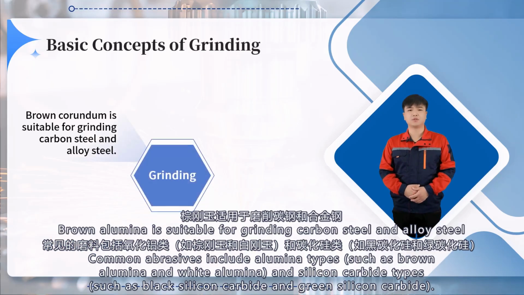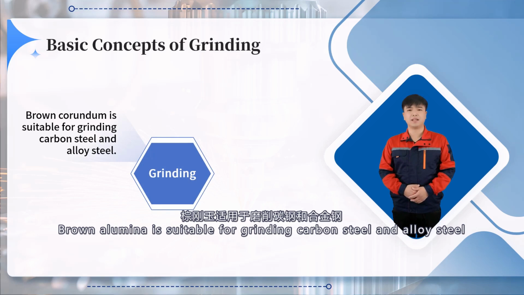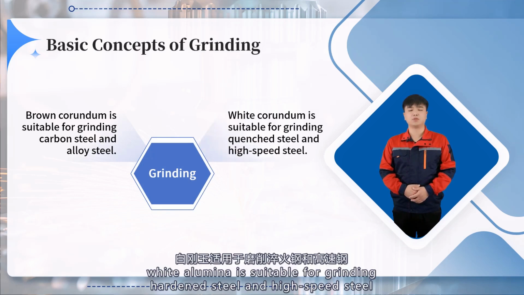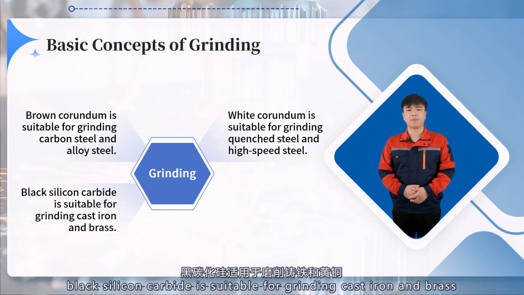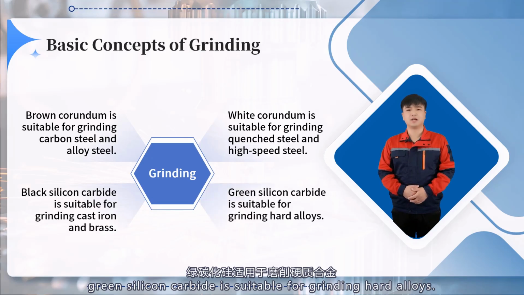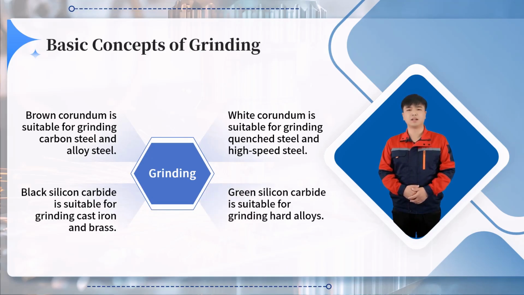Brown alumina is suitable for grinding carbon steel and alloy steel. White alumina is suitable for grinding hardened steel and high-speed steel. Black silicon carbide is suitable for grinding cast iron and brass. Green silicon carbide is suitable for grinding hard alloys.